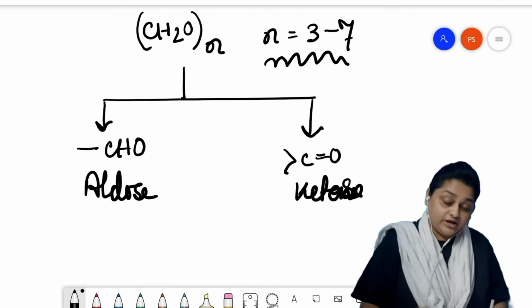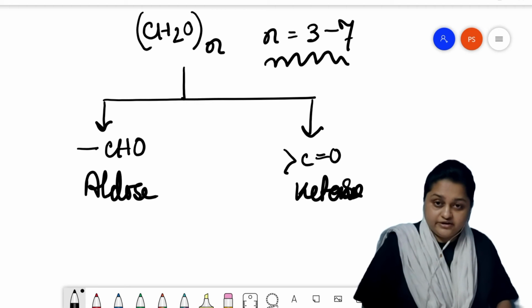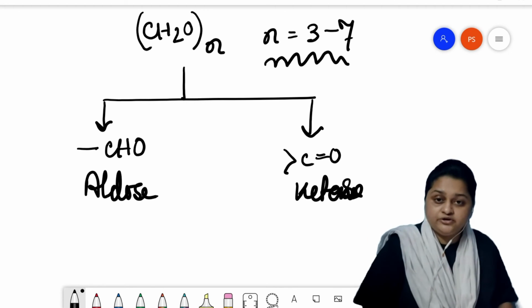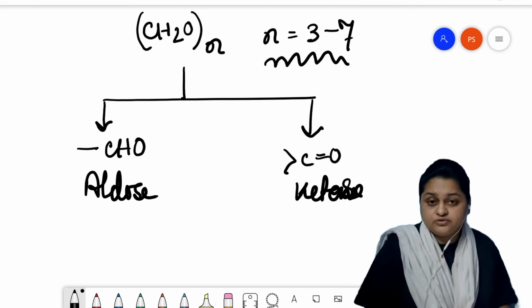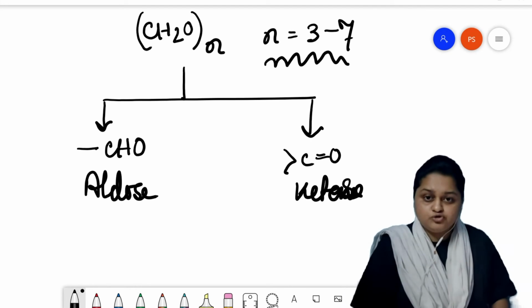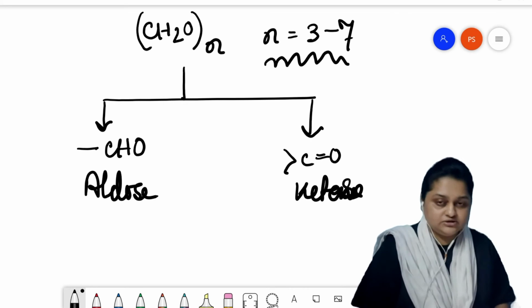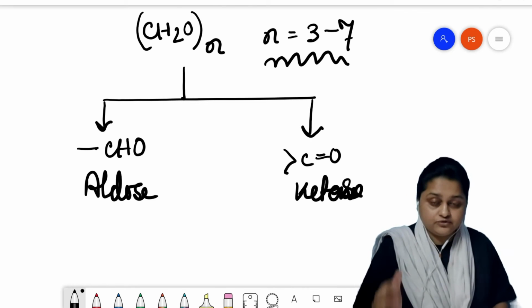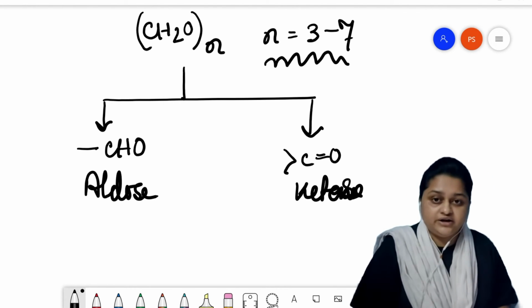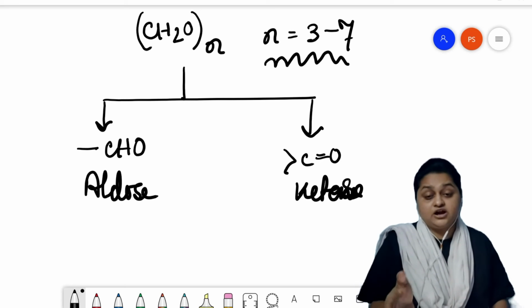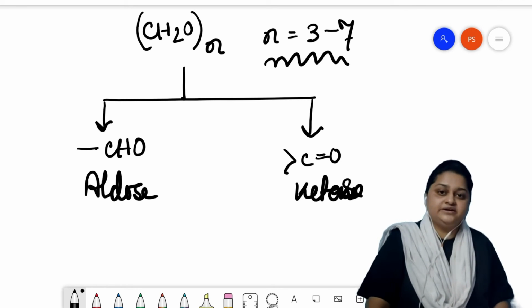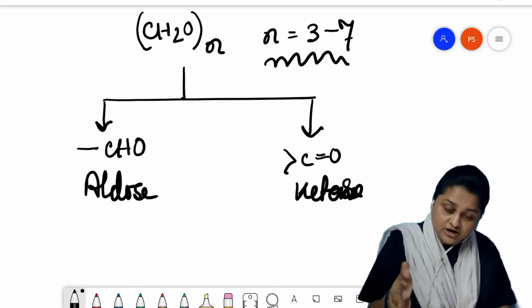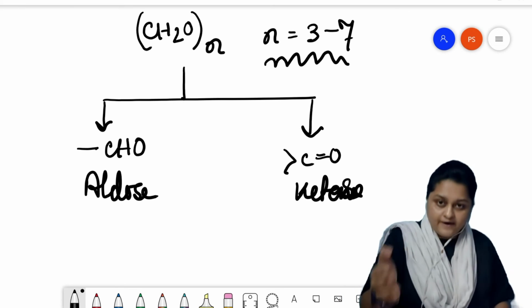Monosaccharides are classified into more categories. I just told you that if a monosaccharide contains 3 carbons, it is known as triose. If 4 carbons, it is known as tetrose. If it contains 5 carbons, it is pentose. If it contains 6 carbons, it is hexose. And if it contains 7 carbons, then it is known as heptose.